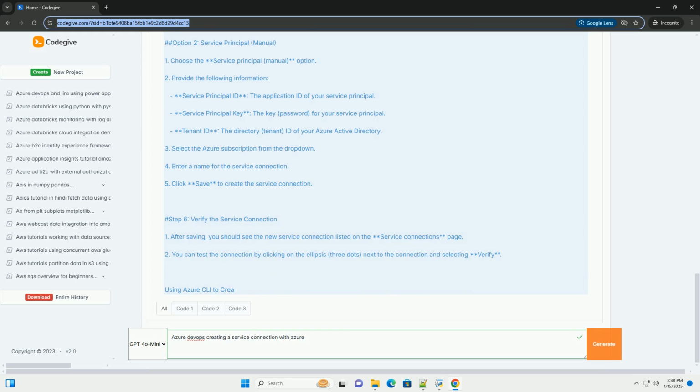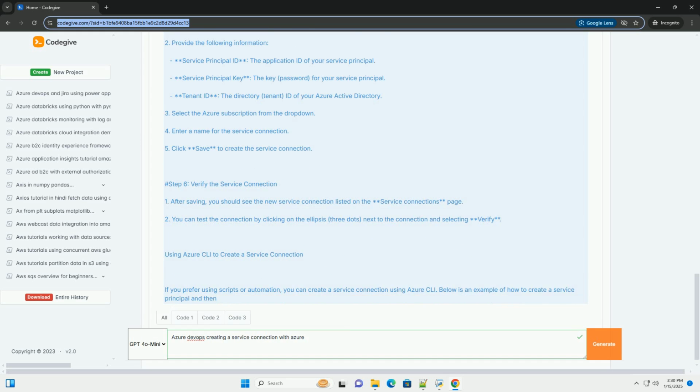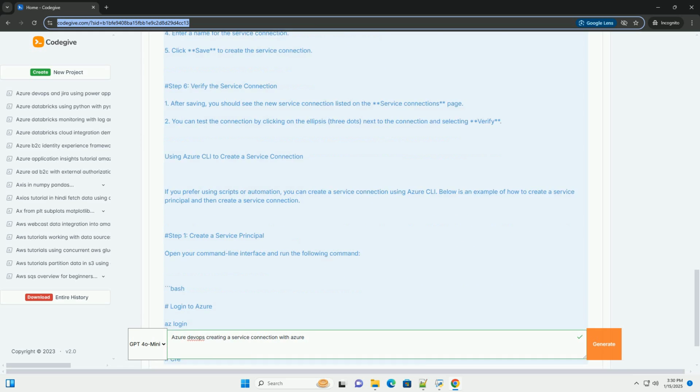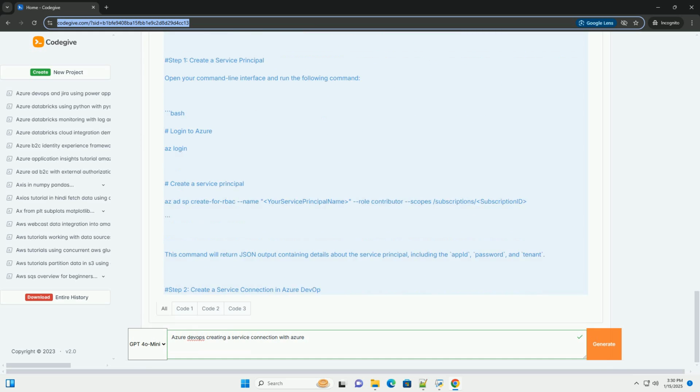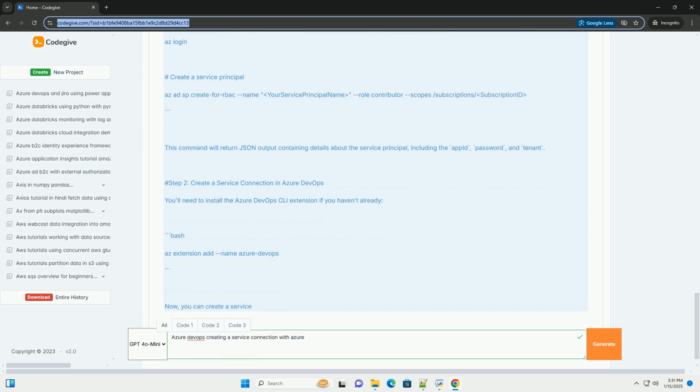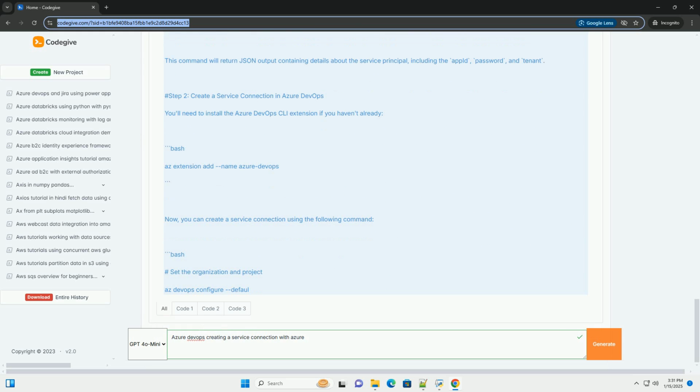Prerequisites: 1. An Azure DevOps organization. 2. An Azure subscription. 3. Permissions to create service connections in Azure DevOps. Steps to create a service connection in Azure DevOps.